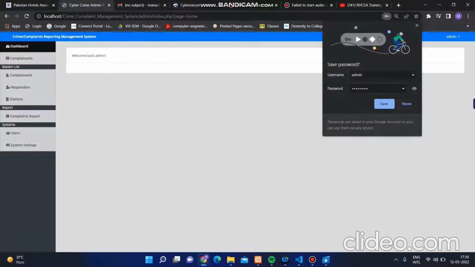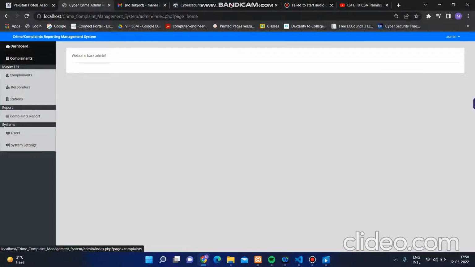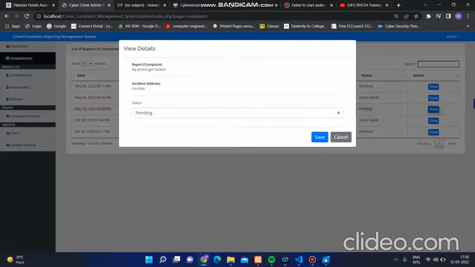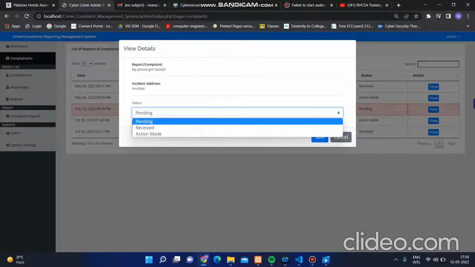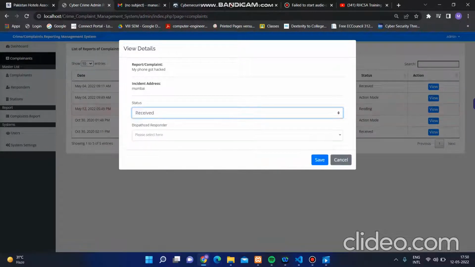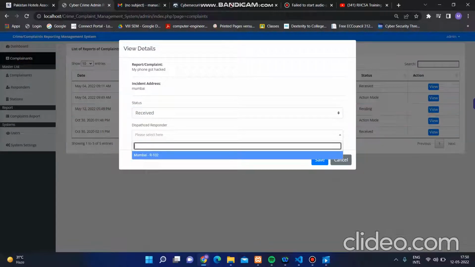Let's go to the complaint portal. Now the complaint portal has received the complaint: my phone got hacked from Mumbai, still pending. So let's check out the complaint. And yeah, my phone got hacked, the incident was Mumbai and it is still pending. So the admin or the cyber cell portal can update the status, showing they have received the complaint, and they will check for the team that must solve the case.